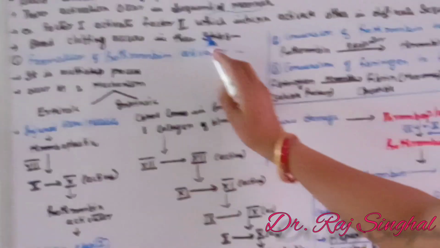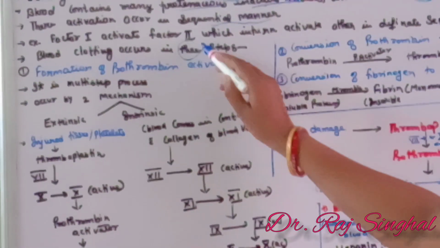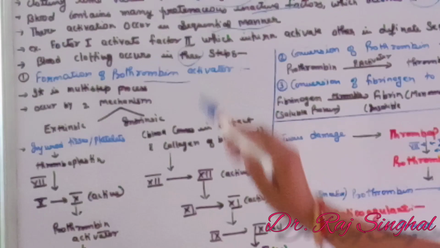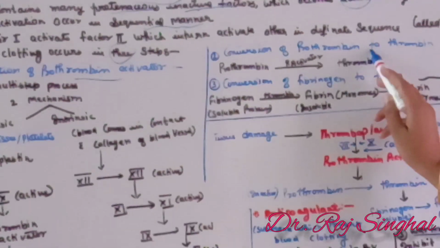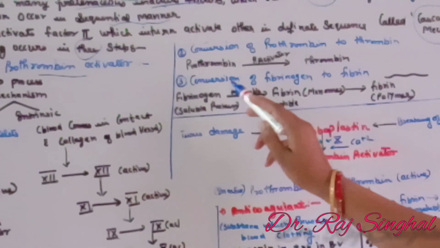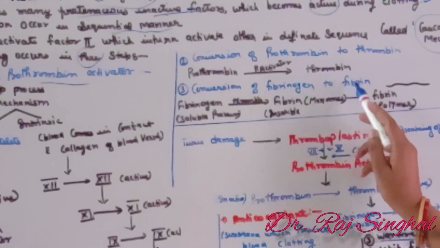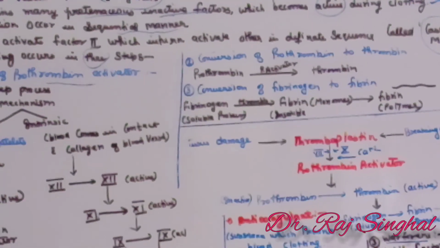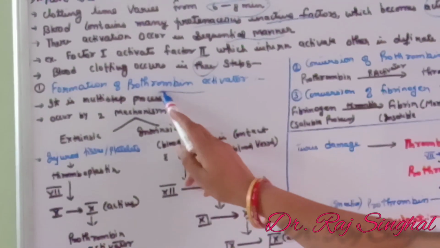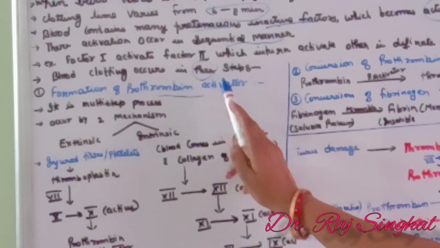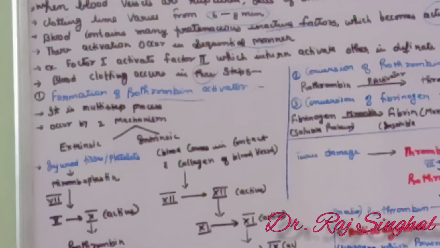Blood clotting occurs in three main steps. First, formation of prothrombin activator. Second, conversion of prothrombin to thrombin. And the third step is conversion of fibrinogen to fibrin. Now the first step, that is formation of prothrombin activator.